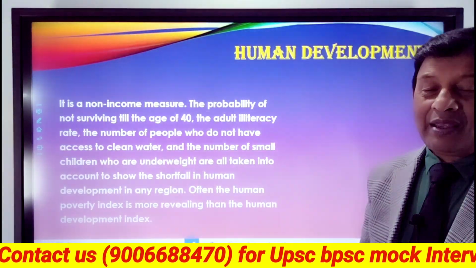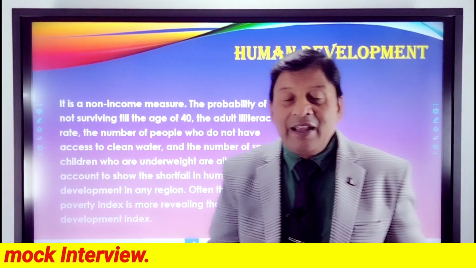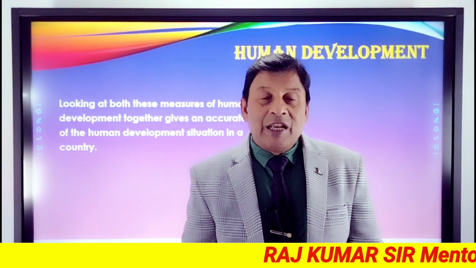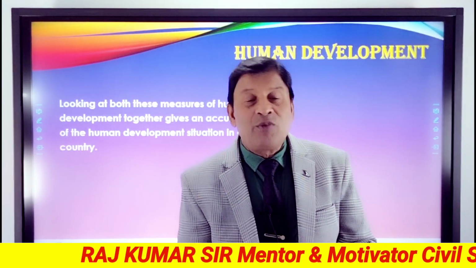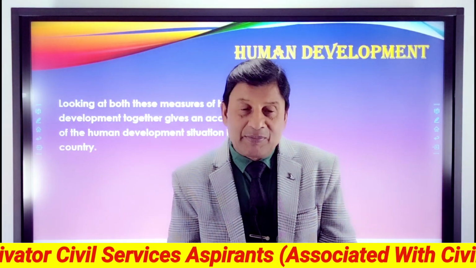Often the Human Poverty Index is more revealing than the Human Development Index. Looking at both these measures of human development together gives an accurate picture of the human development situation in a country.